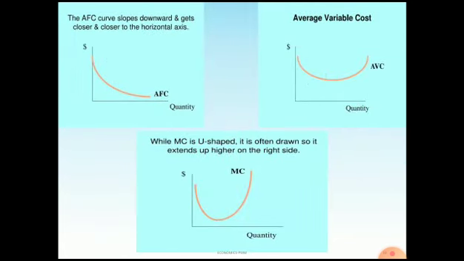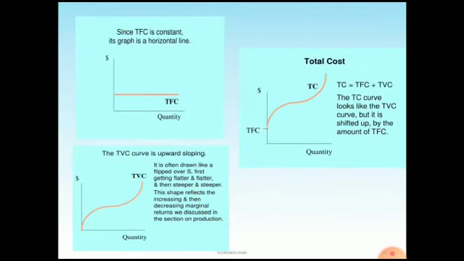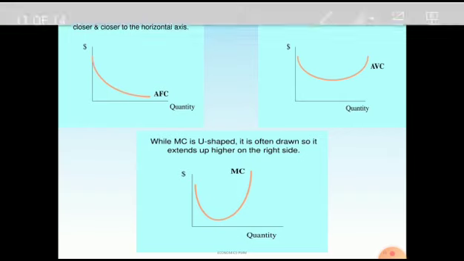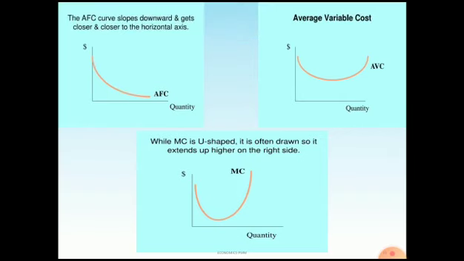The AFC curve slopes downwards and gets closer and closer to the horizontal axis. Average variable cost has a U shape. Then marginal cost. Marginal cost is U shaped. It is often drawn so that it extends up higher on the right side.